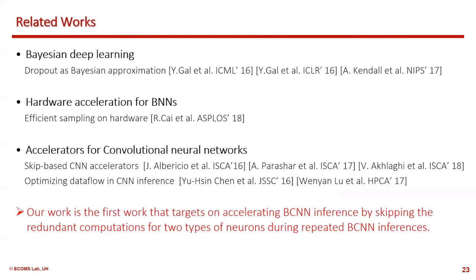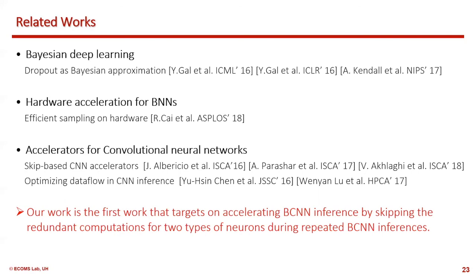Dropout approximation for Bayesian deep learning was developed early, in 2016, by Yarin Gal. It's very popular in the machine learning society because it's easy to implement. In our community, hardware acceleration for Bayesian neural networks is not well studied.